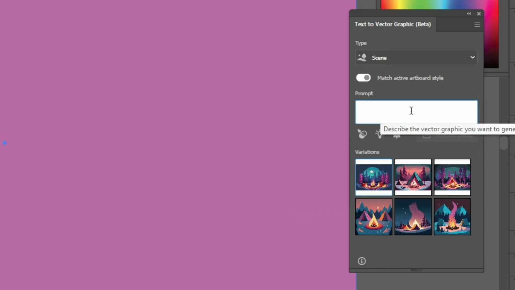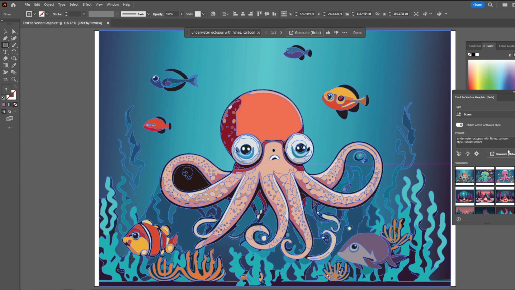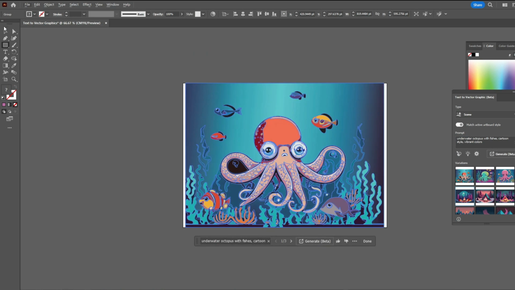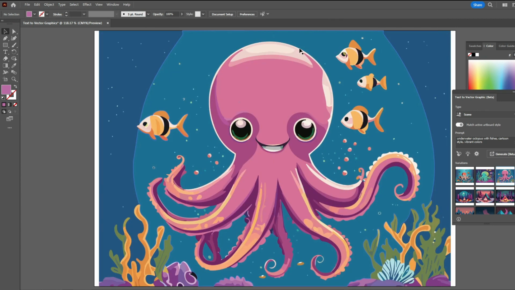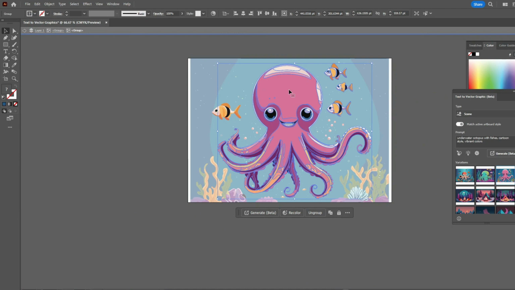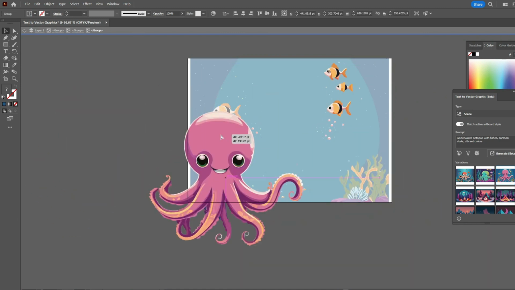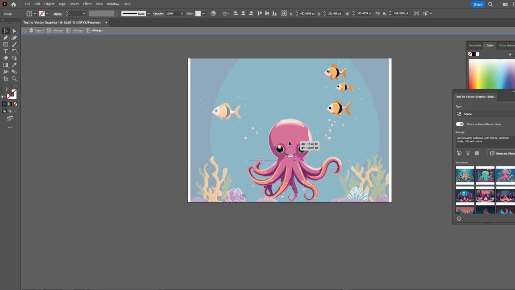Now let's type something like underwater octopus with fishes, cartoon style, vibrant colors, and click on the generate button. It will take a little bit of your time, but it is worth it. See, unbelievable results are there. This is the first result, second one also better, and the third one. I like all of them. And don't forget, these are vectors. We can adjust them, animate them if you are an animator. Actually, animators can get more help with this feature, as well as illustrators and graphic designers, everyone.